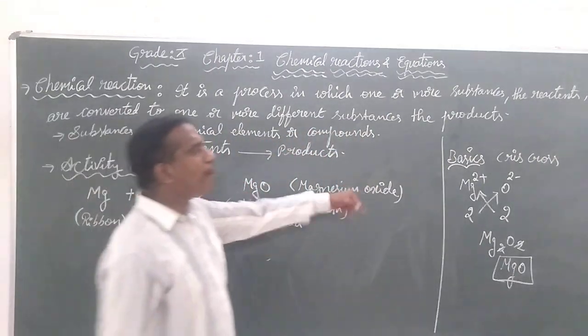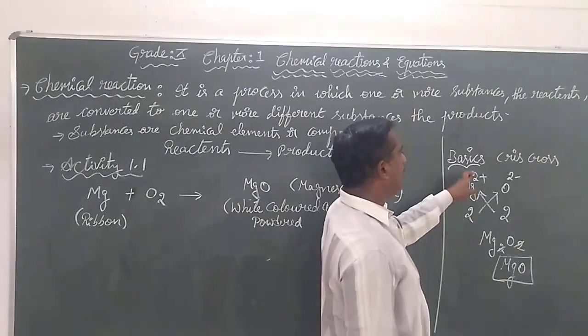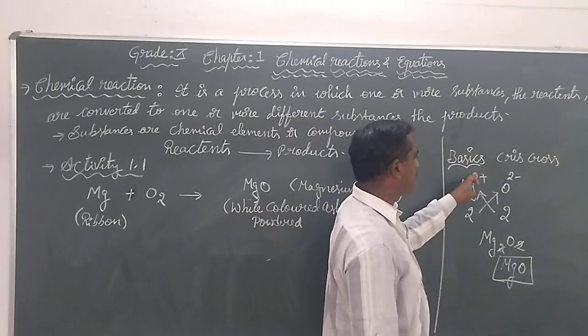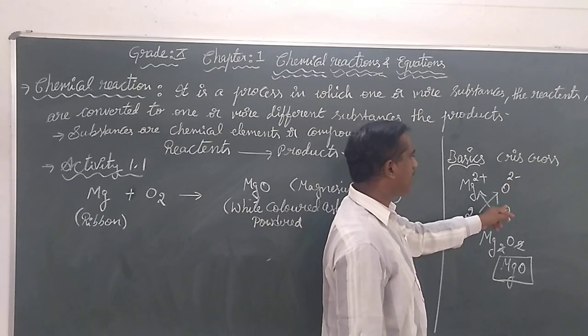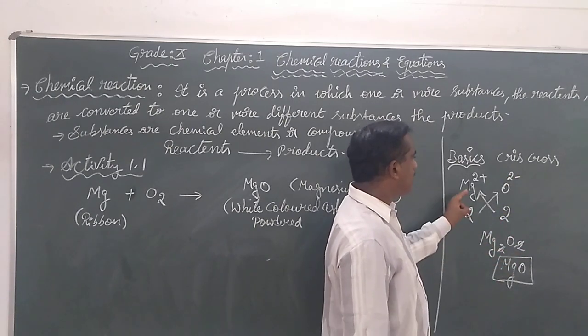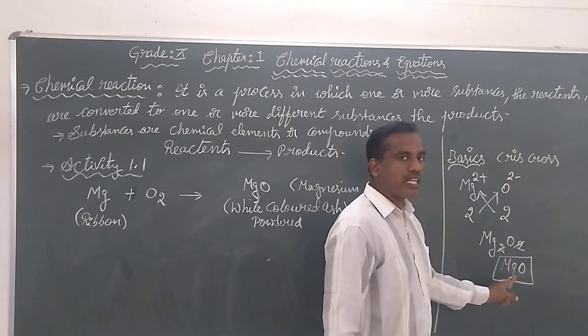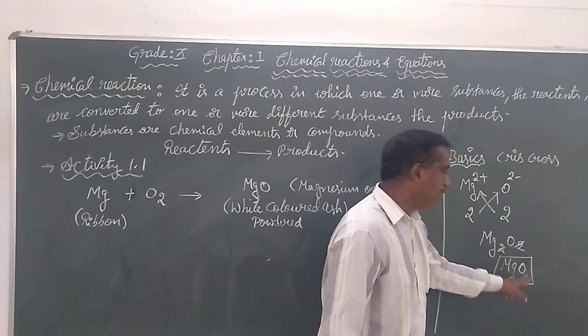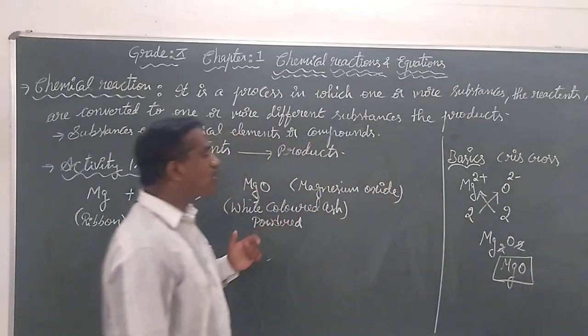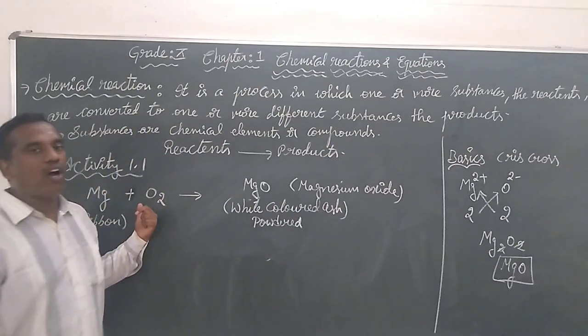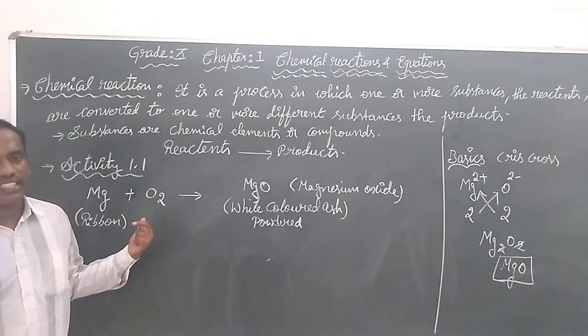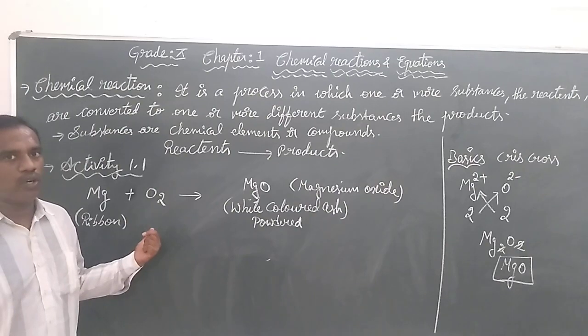According to the basics we have learned, the valency of magnesium is 2 plus, whereas the oxide ion is 2 minus. But one magnesium reacts directly with only one oxygen. In the atmosphere, oxygen does not exist alone; it exists as a diatomic molecule.